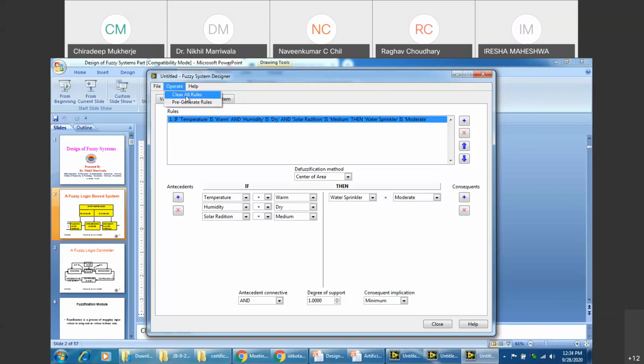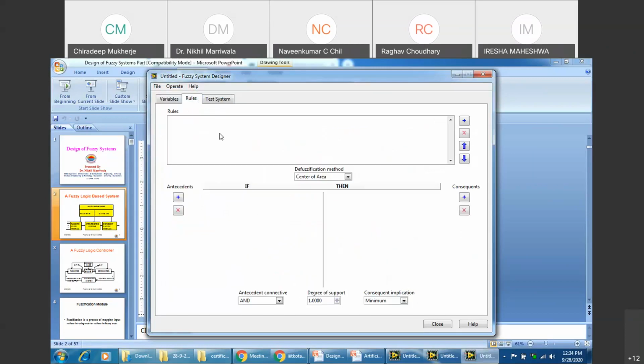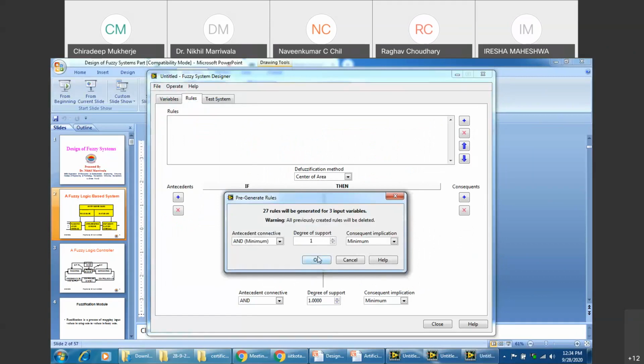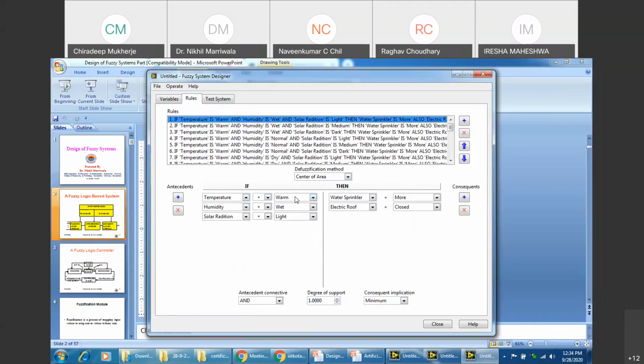See, again, I'll clear all these rules. Now, variables are the things that I've just given to the system, right? And when I come to rules, it will ask me what kind of structure I want. I need to give the structure. It is telling me 27 rules will be generated for 3 input variables. Are you ready for that? Yes, I am ready for this. I've generated this. Just read the rule. If temperature is warm, humidity is wet, solar radiation is light, the water sprinkler is more, and the electric roof is closed.